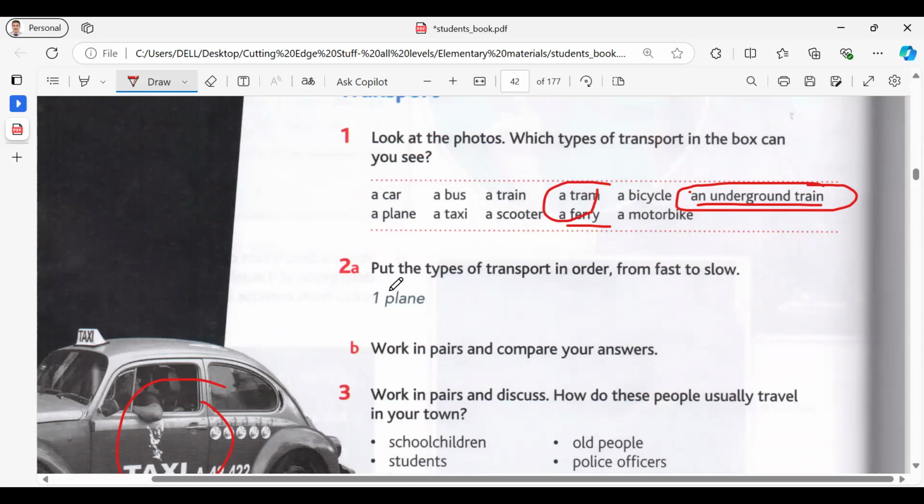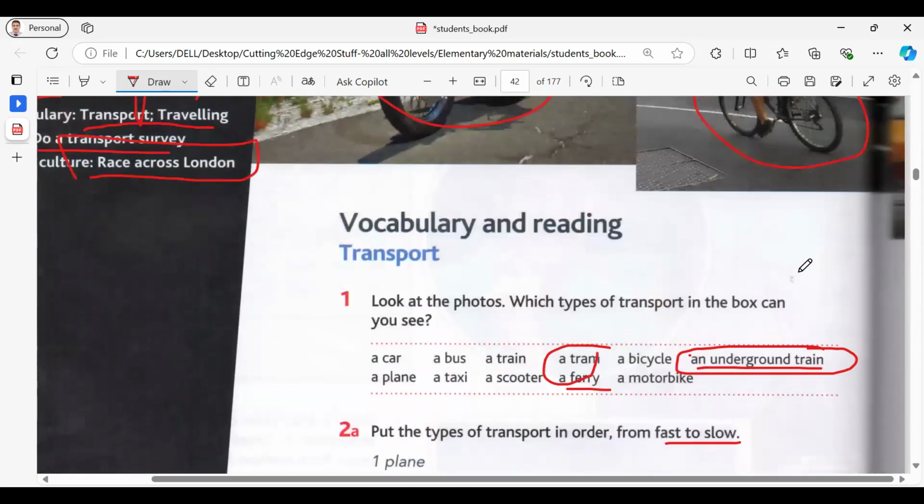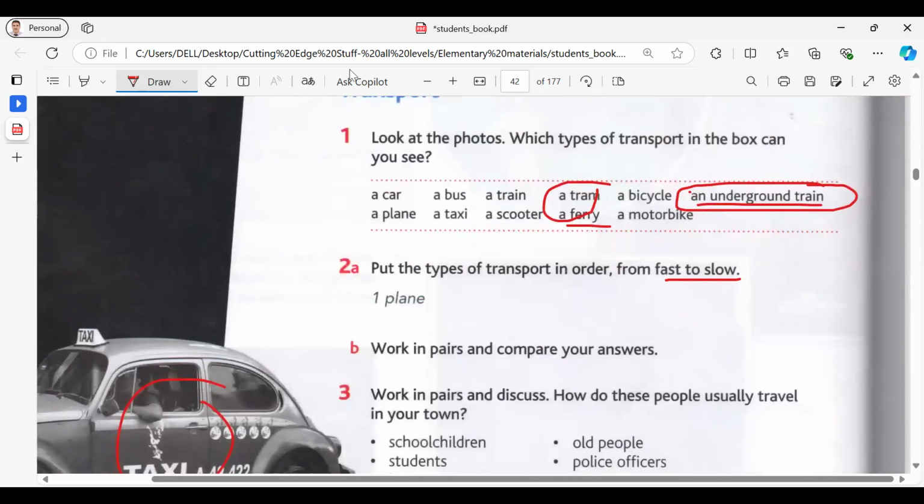Yes, motorbike. So put the types of transport in order. Which one is fast to slow? In your opinion, try to arrange them based on how fast or how slow it is. Of course, the fastest one is the plane. So the plane is number one. In your opinion, what's number two? Underground train. You are right. Three, and then I think car.